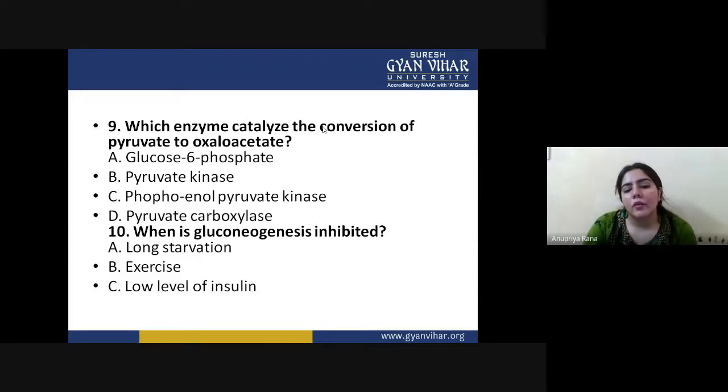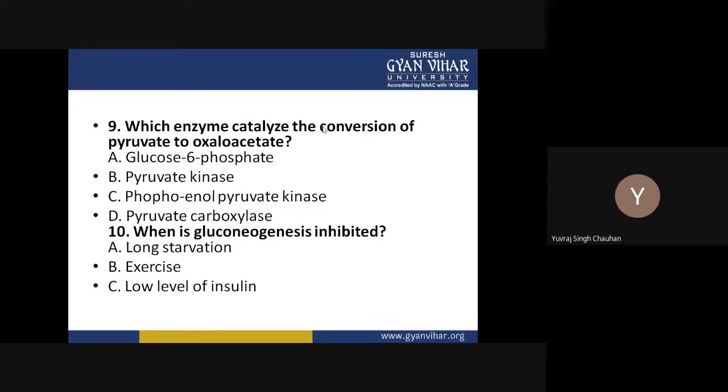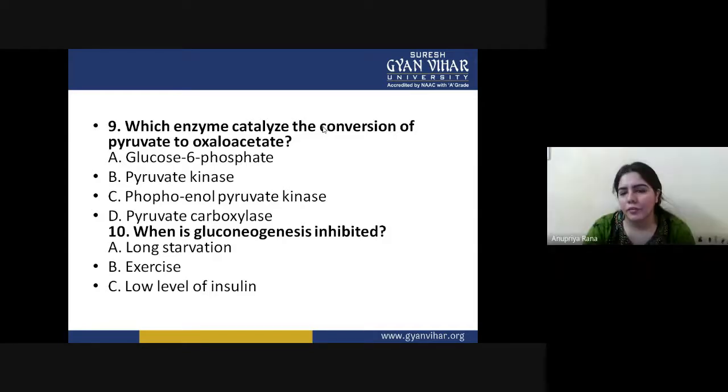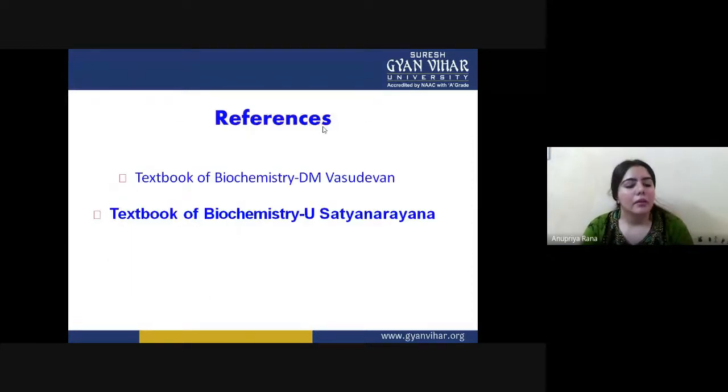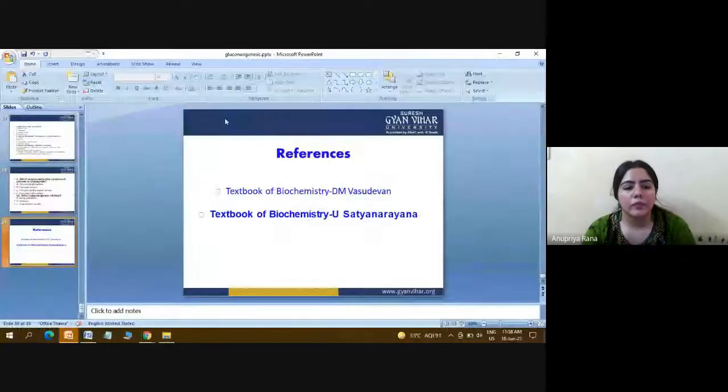When is gluconeogenesis inhibited, meaning when does gluconeogenesis reduce? Ma'am, in exercise, low level of insulin. Minus insulin, then there will be less ability for gluconeogenesis. Even exercise and long starvation basically enhance gluconeogenesis. Okay, these are the references you can go through also.